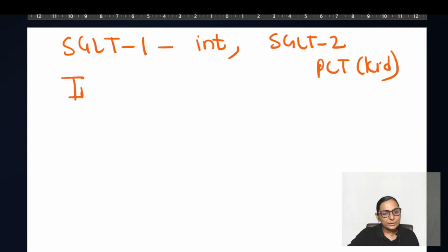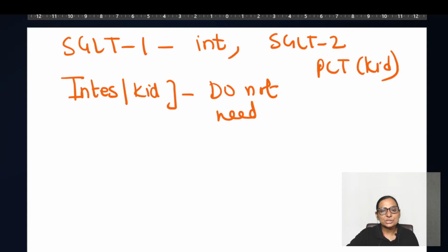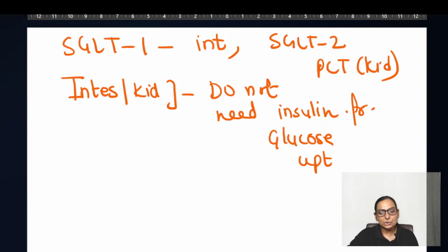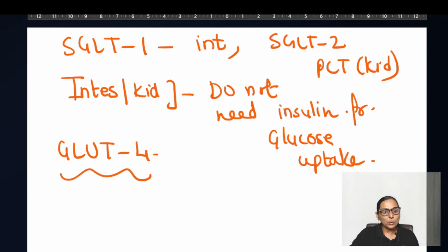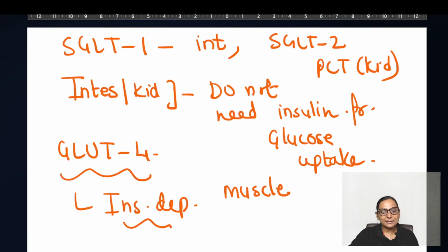Now, next point to be remembered, that intestines and kidney, these sites do not need insulin for glucose uptake. So you can remember that GLUT4 is called the insulin dependent GLUT, which is present in your muscles and in the adipose tissue.